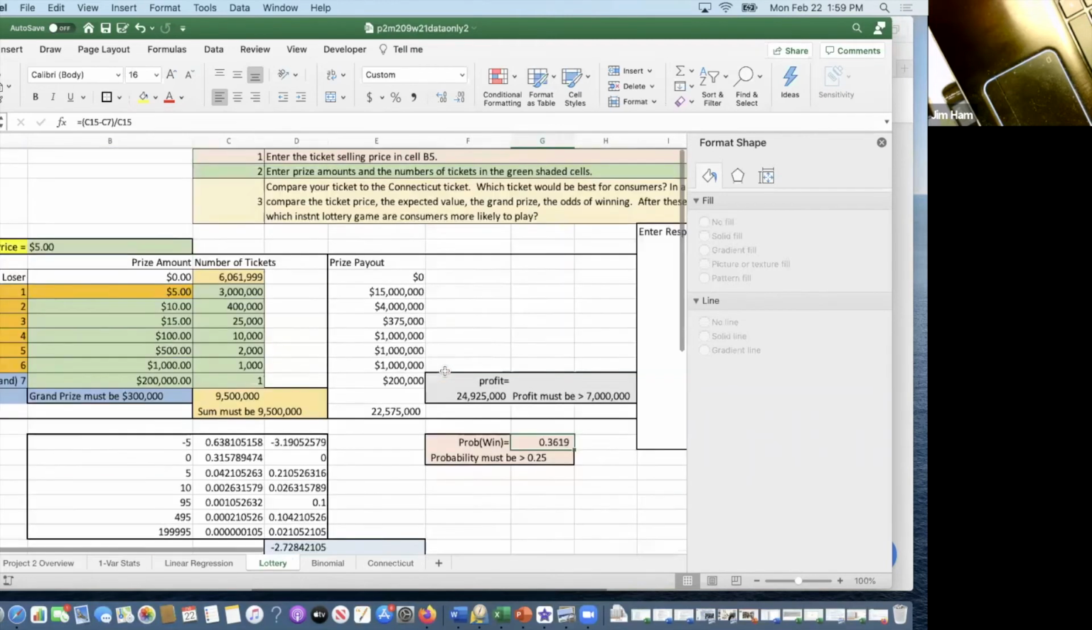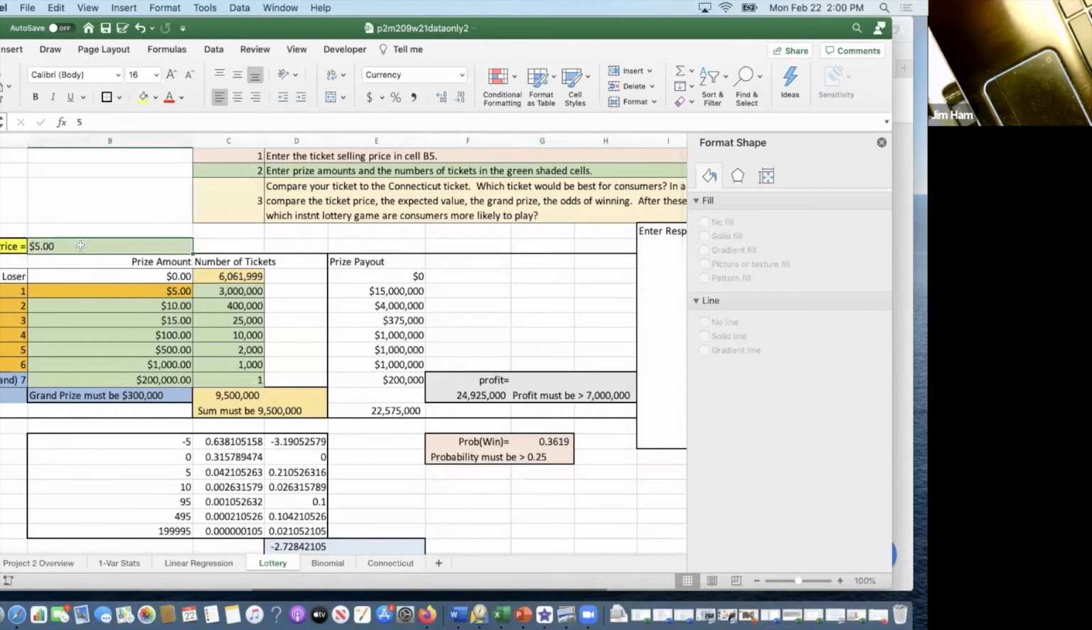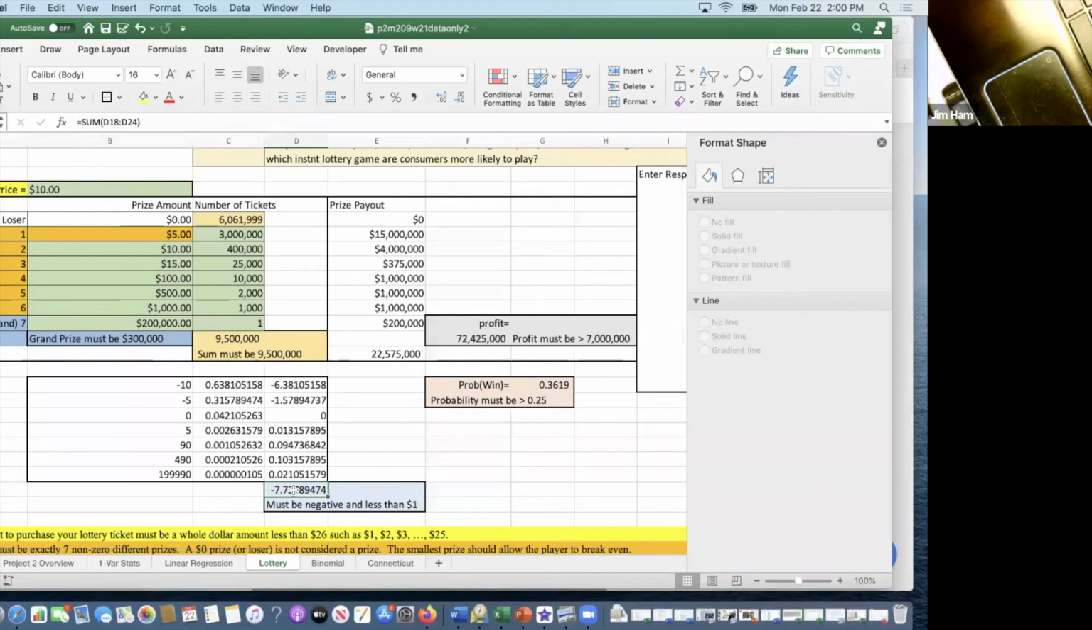3, up to 25. So the first thing you're going to do is type in your ticket cost right here. So let's say that you wanted a ticket that costs $10. Notice the spreadsheet is set up so that if you change some of these cells, all of these other things will change as well. Like, look at the expected value.